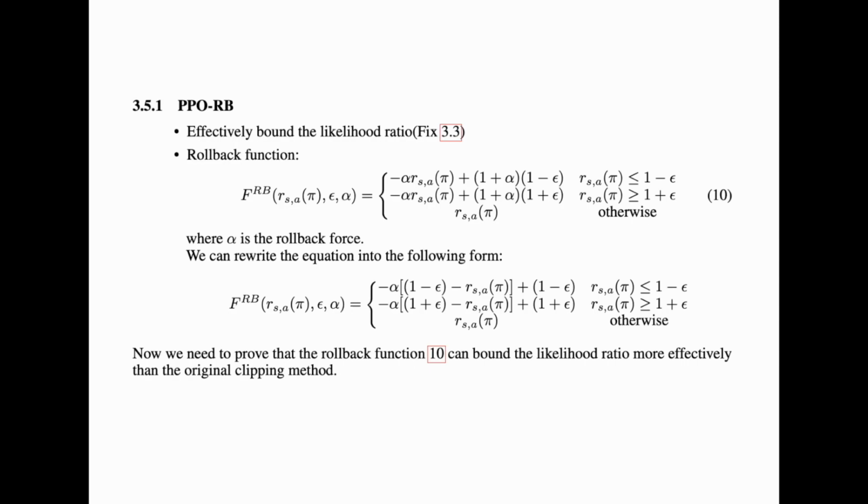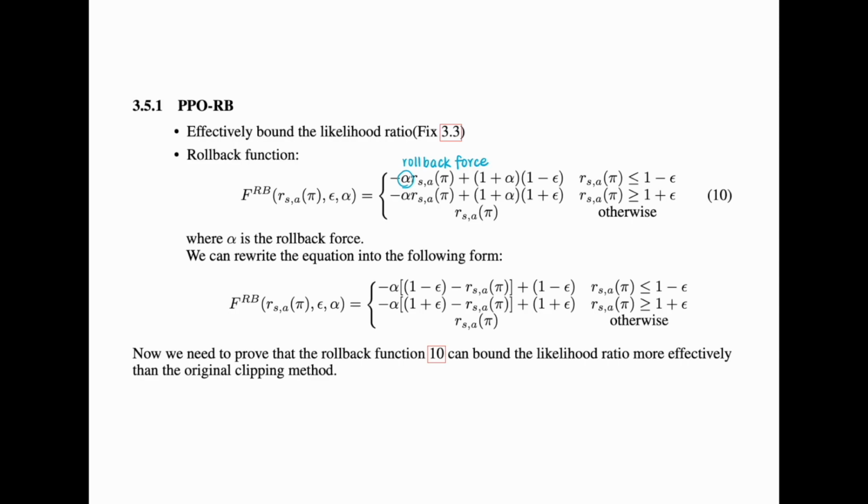And let's introduce the rollback function. The alpha right here is the rollback force, which will roll back the objective when it is out of the clipping range. Now, since this one may not be so obvious, I rewrote the function in the following form.